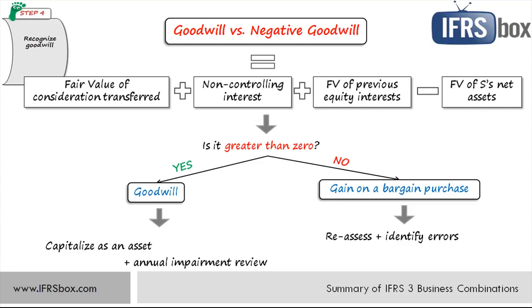Secondly, if everything is okay, we need to recognize any excess or negative goodwill in profit or loss immediately. So we're not going to treat it like some liability, we are just going to recognize it in profit or loss. Except for these basic rules covered in this video, IFRS 3 also contains other rules and specifications that deal, for example, with contingencies, cost of acquisition, acquisition achieved in stages, and many disclosures about business combinations.